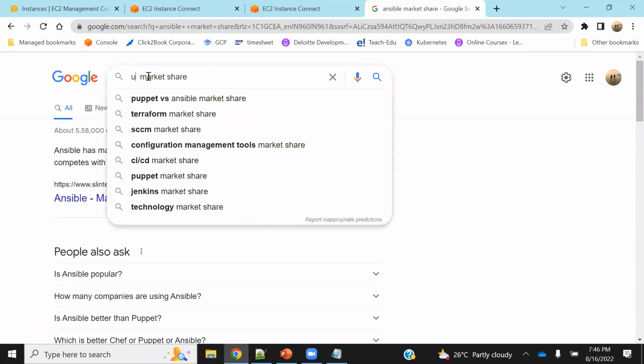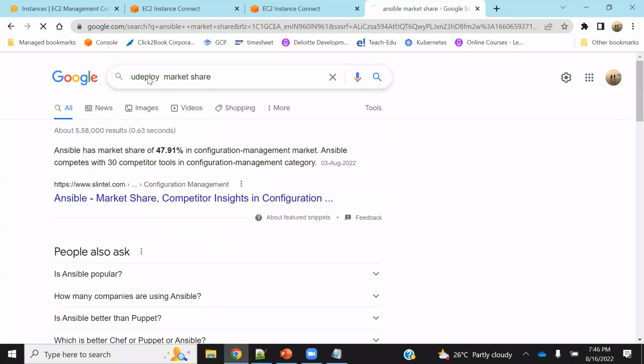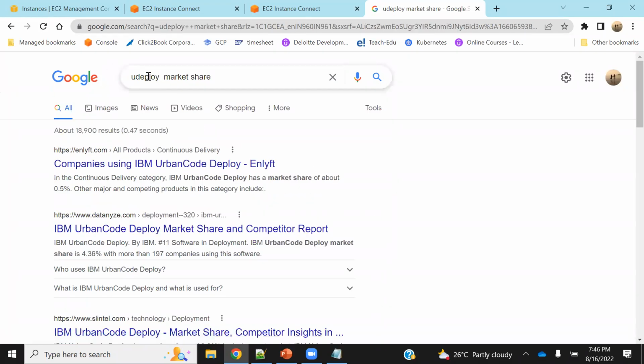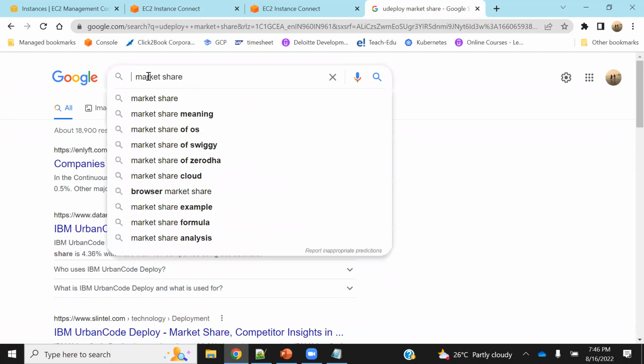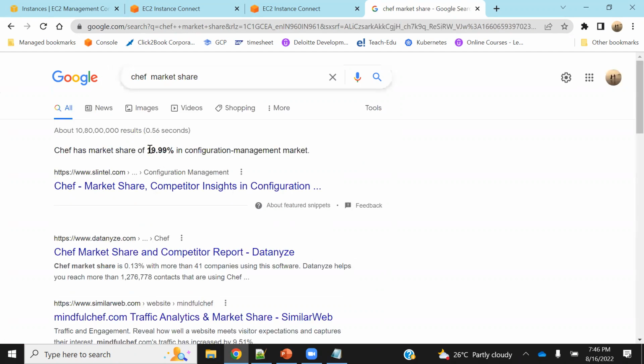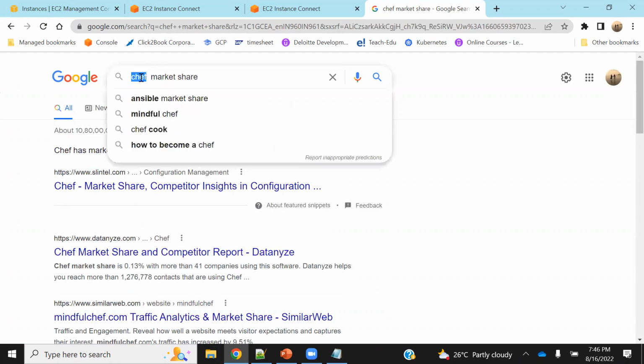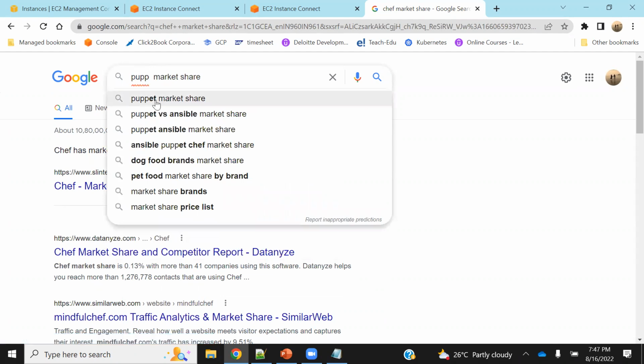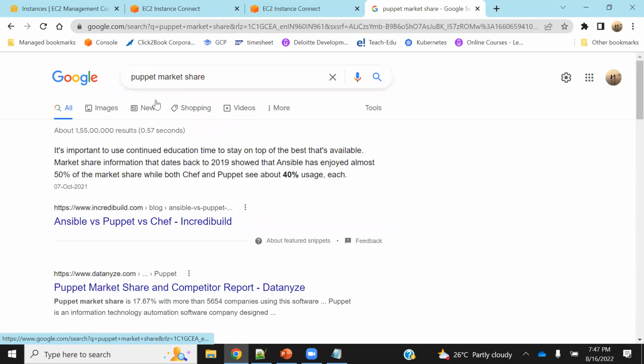If you go with uDeploy. Okay, Kubernetes is also the same configuration management tool? No. Kubernetes is different. Just randomly I showed you. Kubernetes is entirely different. Let's see for Chef. See, Chef is only 20%. And this guy, uDeploy? Wait, it's Chef, Puppet. Because Terraform is the same as Terraform, Ansible has IaC.